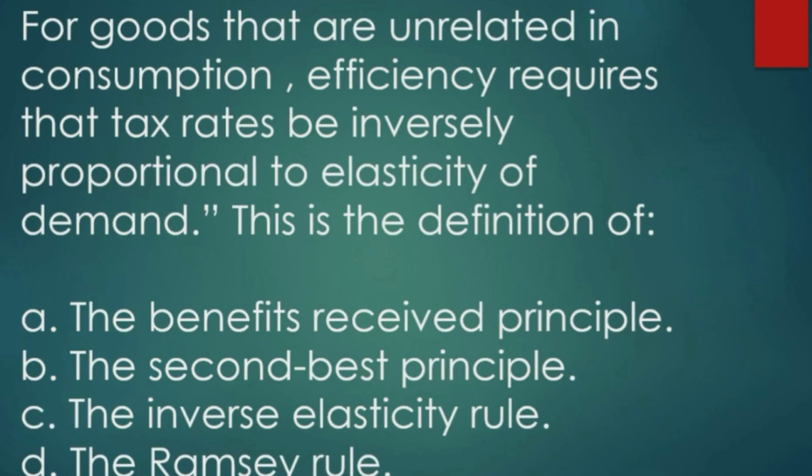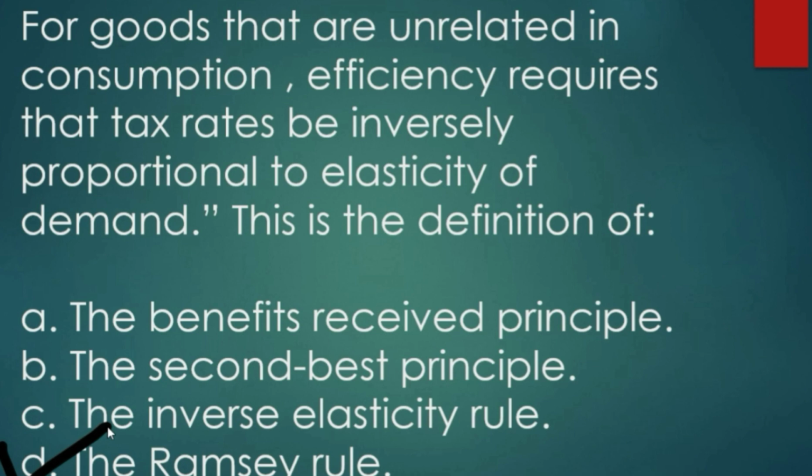Okay. Coming to our last question: for goods that are unrelated in consumption, efficiency requires that tax rates be inversely proportional to elasticity of demand. This is the definition of: the benefits received principle, the second best principle, the inverse elasticity rule, and the Ramsey rule. So the correct answer is the Ramsey rule.